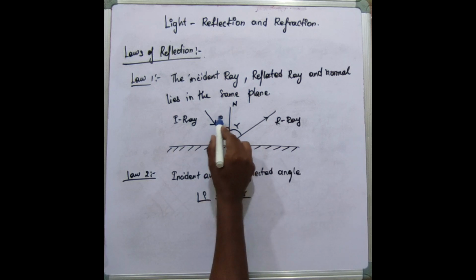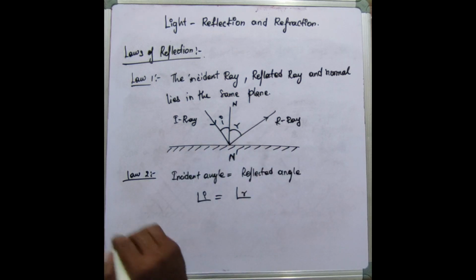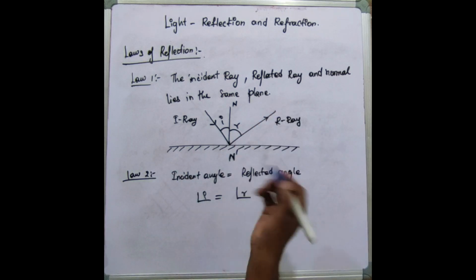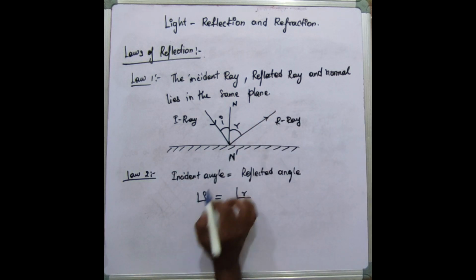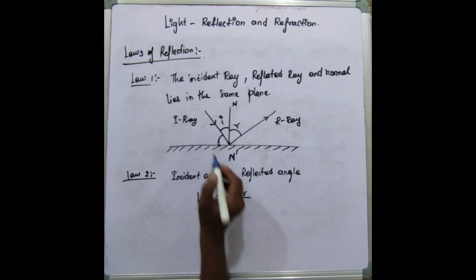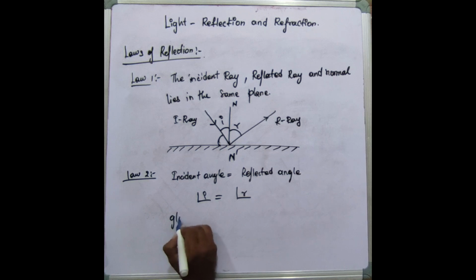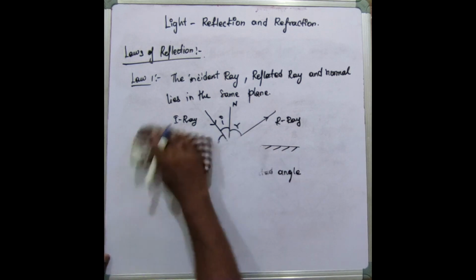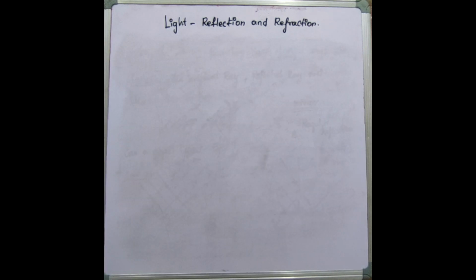So this I will be equal to R. So என்ன ஆங்கிள்னா அவங்க இன்சிடென்ட் ஆகுறாங்களோ the same angle will be reflected. Okay, and here you will be getting another angle called glancing angle. So I will write here glance angle. Clear? These laws are applicable for all kinds of reflection, even for a spherical mirror also.